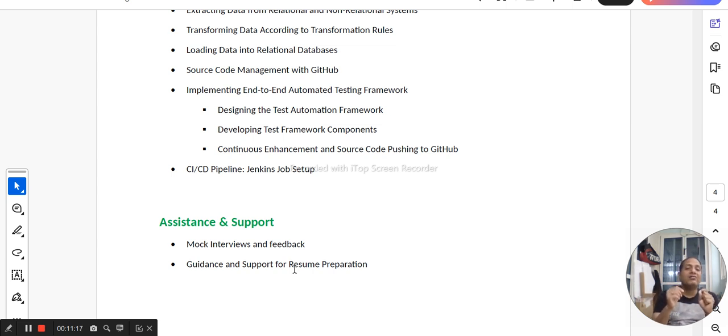You are also going to have a mock interview. How it works is, once you are ready, you can set up a mock interview with me. I'll figure out some time and we can meet together, and I can understand which areas you need to work on, or what areas of improvement you need to focus on in terms of getting interview ready. And that brings us to the end of the entire course, guys. Hopefully I have given you a good understanding of the entire course content.